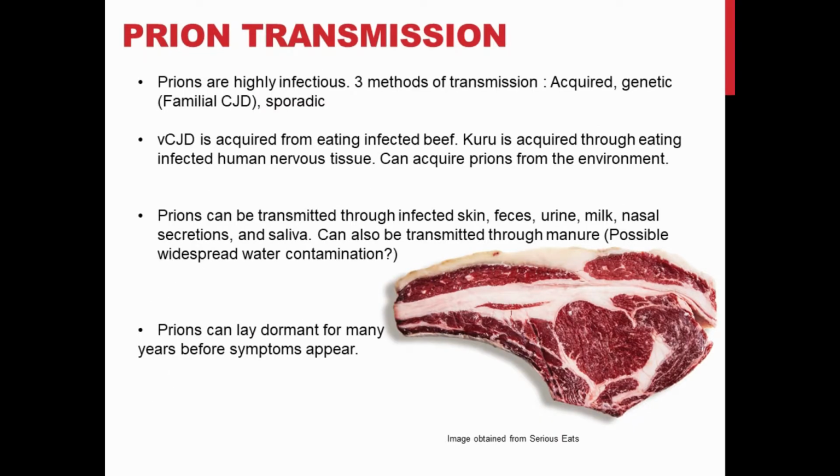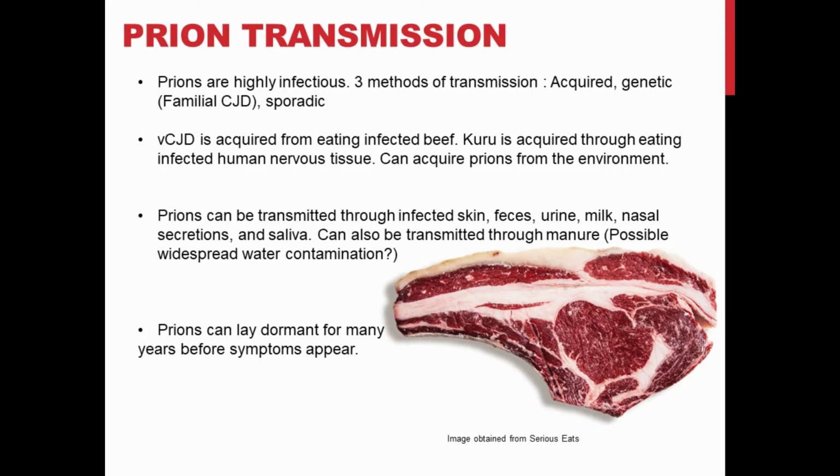So, how are prions transmitted? An individual can acquire prions with three methods of transmission. Acquired, which means it was acquired through eating contaminated meat or from the environment. Genetic, where individuals that are predisposed to having TSEs get it because of their genetics. And sporadic, which appears almost spontaneously.